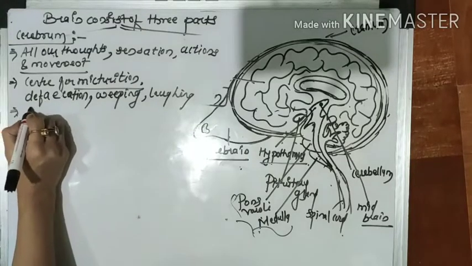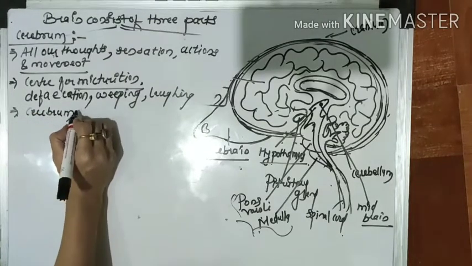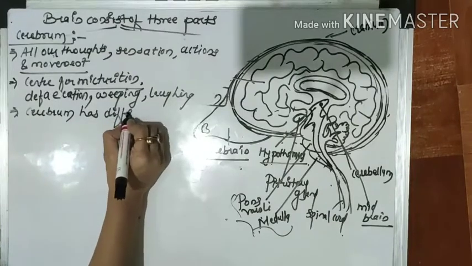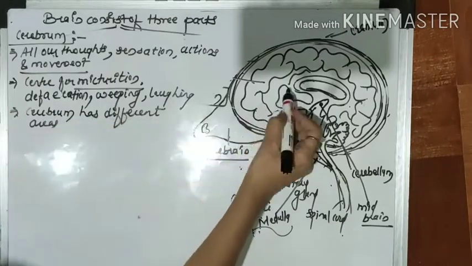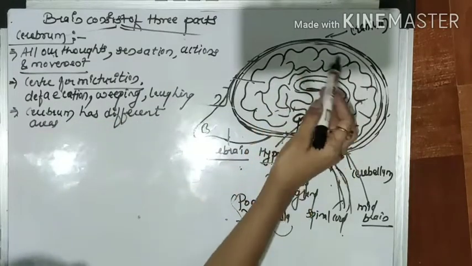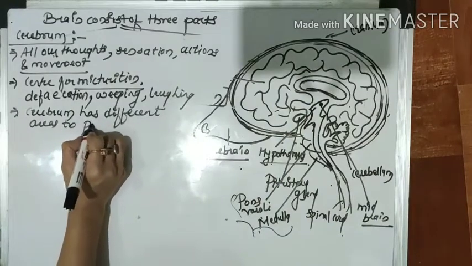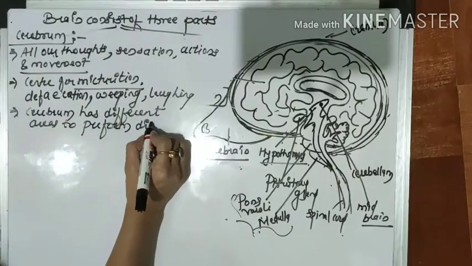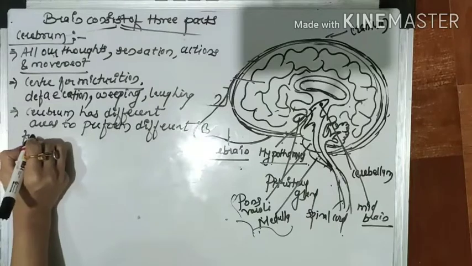So in the cerebrum there are different areas, and these areas perform different functions.